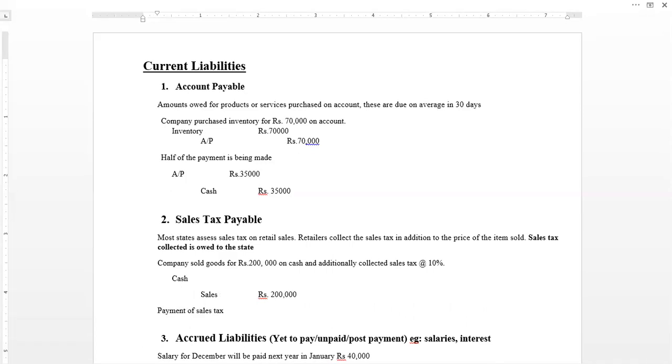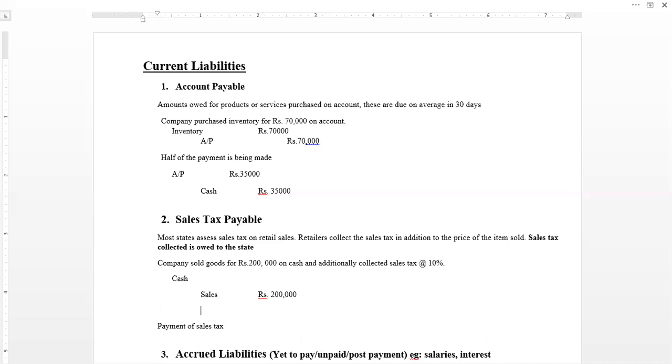And in addition to this, the company has also collected the amount of sales tax that will be paid to the sales tax authority, that is, the obligation that is to be paid to the state. So this is the obligation on the part of the company to collect the tax at the time of sales and to pay the sales tax to the state. So the company will be recording this as sales tax payable. Sales tax payable is a current liability. This depicts how much a company needs to pay to the government, the state.